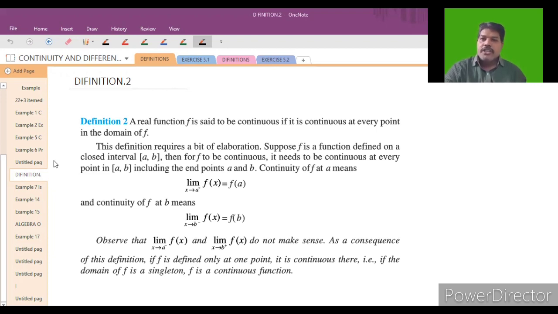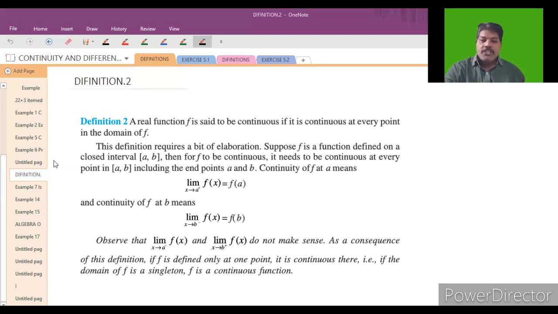So the function is continuous at every point and also at the endpoints a and b. At a, the limit as x tends to a plus of f of x is equal to f of a, so the function is continuous at a. And the limit as x tends to b minus of f of x is equal to f of b. Then the function is continuous at every point and the endpoints also. Then we can say that the function is continuous everywhere in the domain.